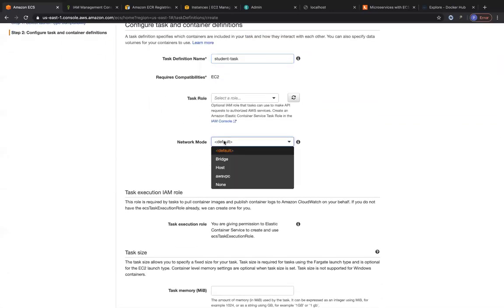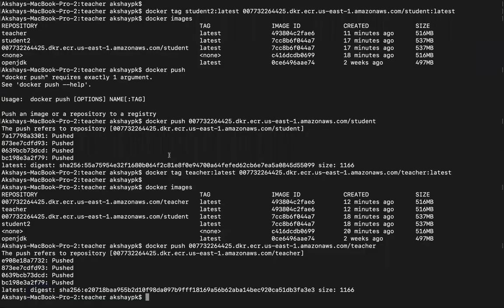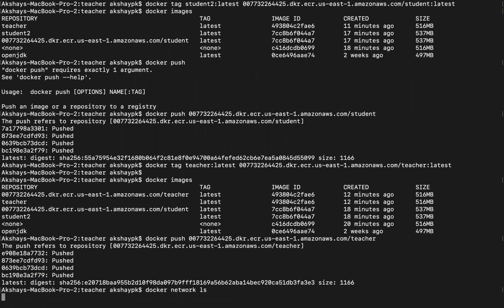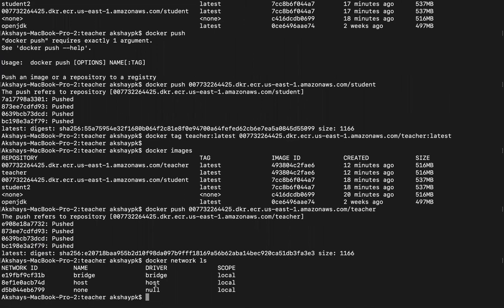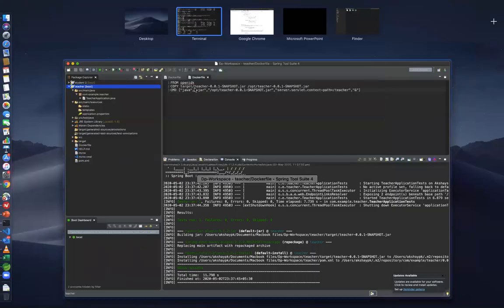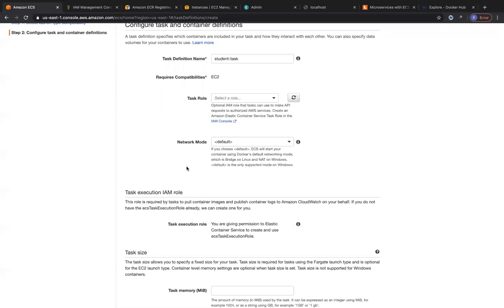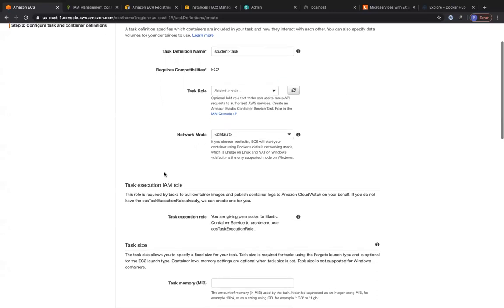And you can see over here, the network mode is bridge by default. You also have the host networking mode and the none networking mode. But where do these networking modes come from? You do docker network ls. You see that we already have the bridge and the host and the none networking mode, right? So this is nothing but Docker networking that you choose over here. But there is also one more networking mode called AWS VPC, and that is supported only for the Fargate capability. The default chooses the bridge networking mode of Docker. So I will let you guys study more about the bridge networking mode.